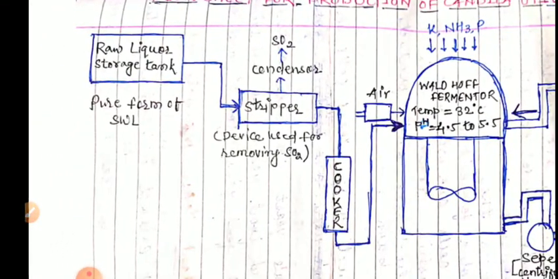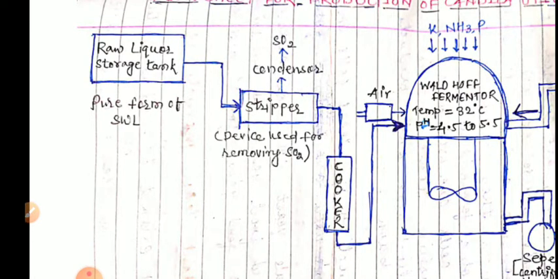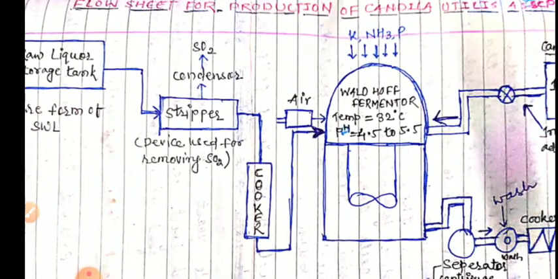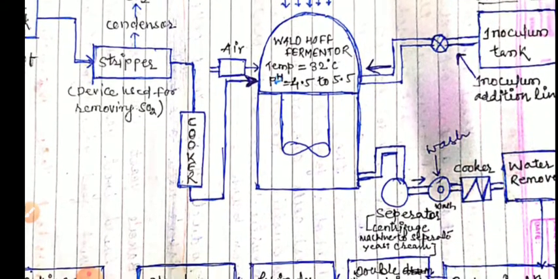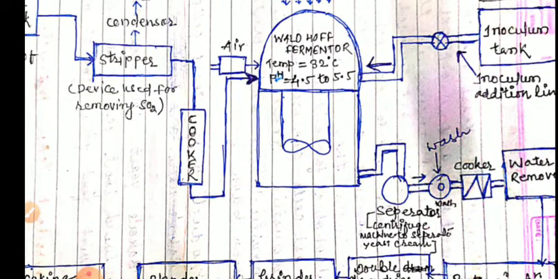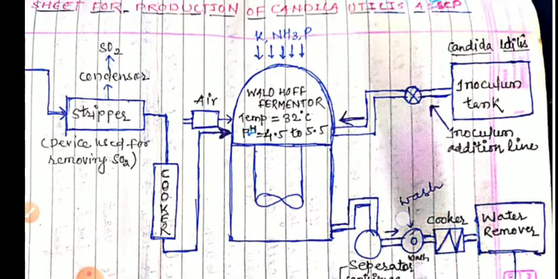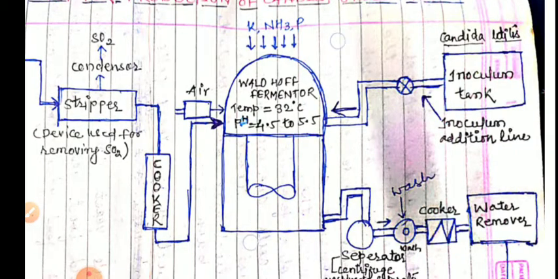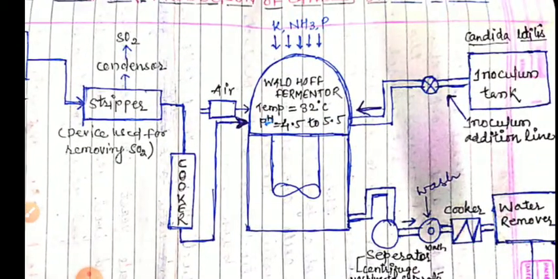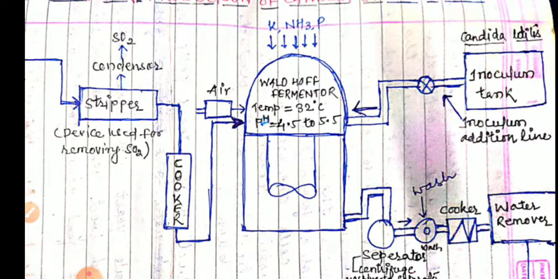So this is the flow sheet. We have a raw liquor storage tank, which contains the sulfite waste liquor. Then by the process of steam stripping, we remove the sulfur dioxide. The raw materials are cooked, that is, sterilized, and then passed into the main fermenter, called the Waldhof fermenter. We have to continuously pass air in so that there is continuous aeration. Maintain the temperature in the Waldhof fermenter at 32 degrees Celsius, and the pH at 4.5 to 5.5.